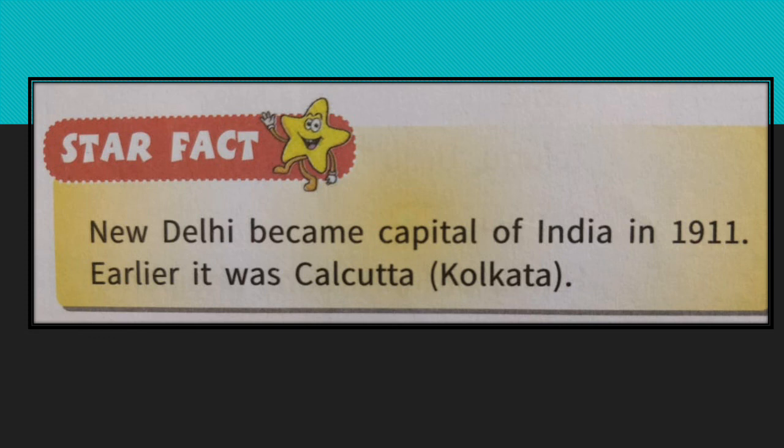There are 2 more facts about union territories which I missed. It is given in the book and you have to learn that also. Andaman and Nicobar Islands is the largest union territory and Lakshadweep is the smallest union territory. So these things, the names of the capitals of all the 29 states, of the 7 union territories, the star fact, then other facts about states and union territories you have to learn by heart. And you also will have to learn the red words, democratic, republic and central government. Learn their spellings, learn their meanings.